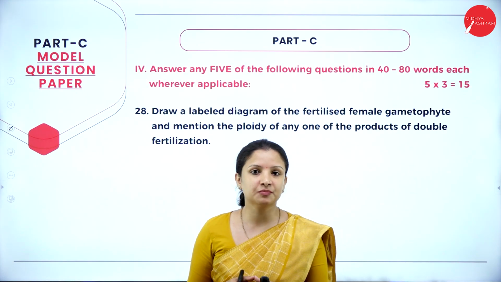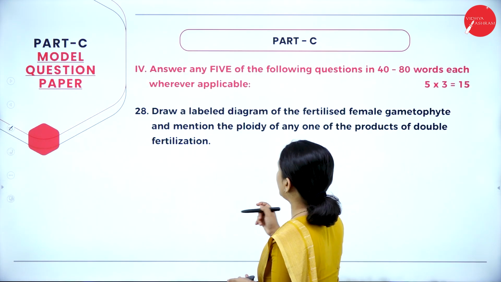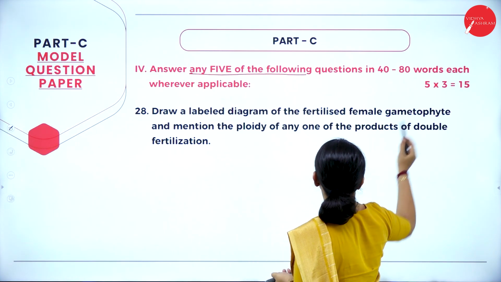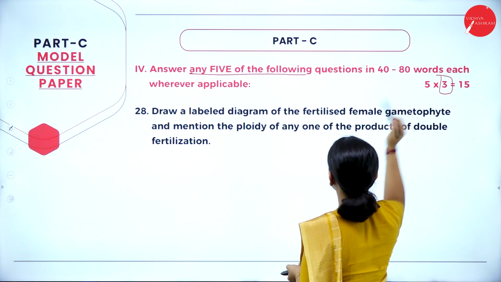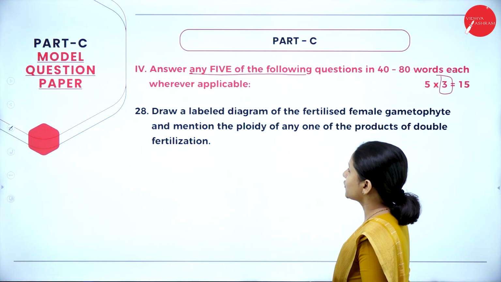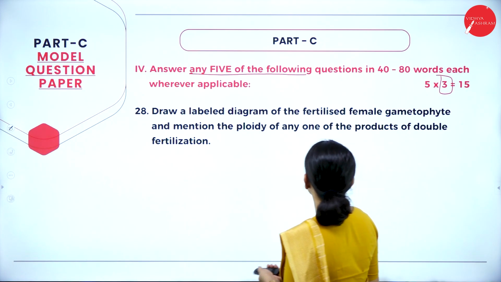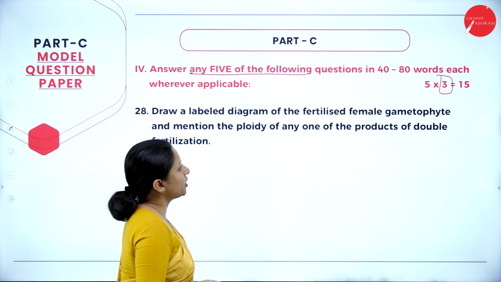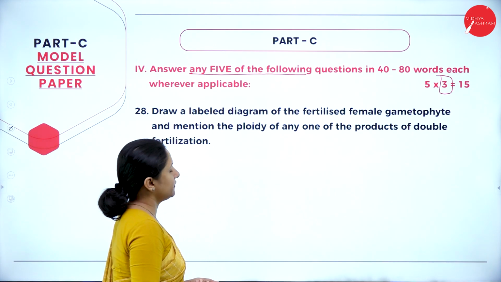So this session has Part C and Part D, where in Part C, it is answer any 5 of the following questions, and each question carries 3 marks. So the first question under this Part C: draw a labelled diagram of the fertilized female gametophyte and mention the ploidy of any one of the products of double fertilization.